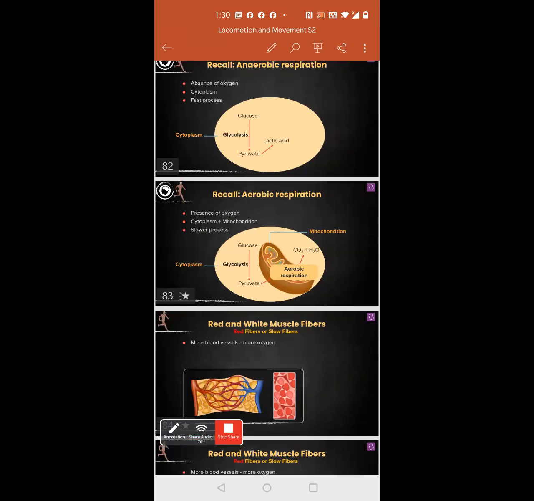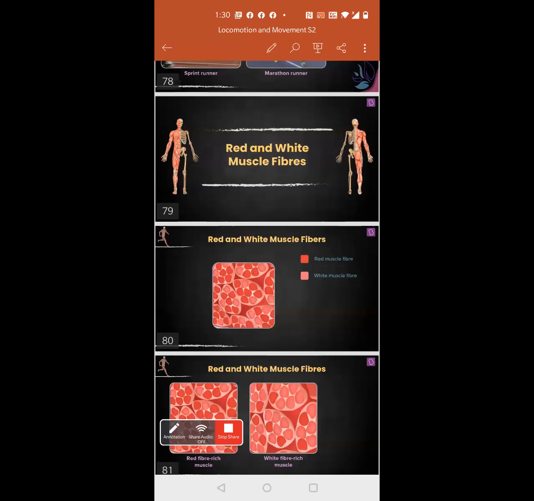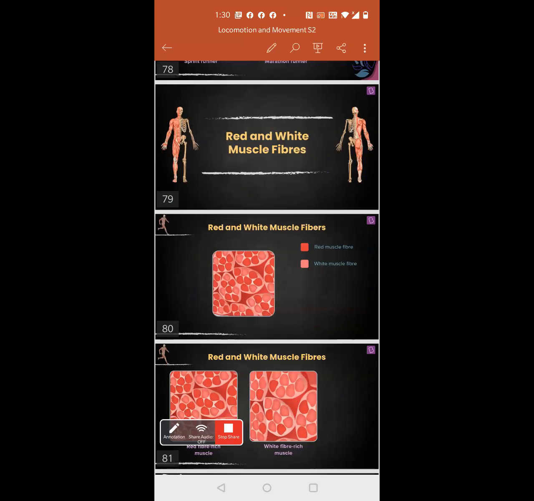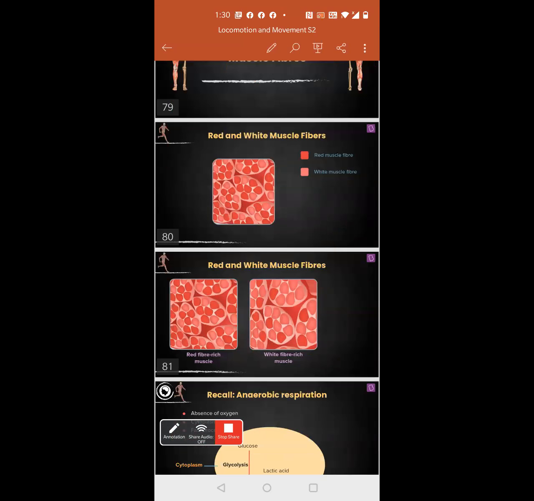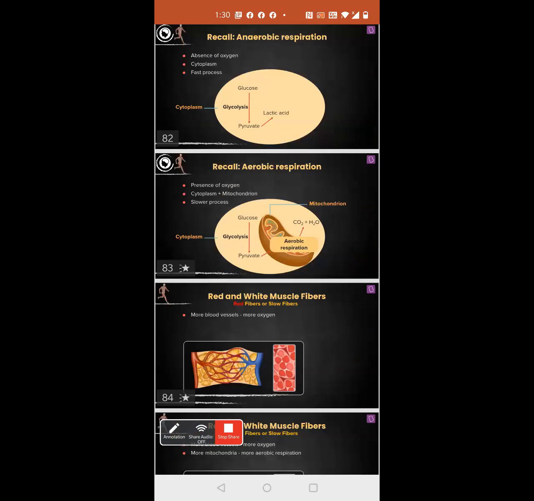We learned about muscle fibers, remember? There are two types of muscle fibers. One is called red muscle fiber and another is called white muscle fiber. What is the difference between red and white muscle fiber is what we're going to see.